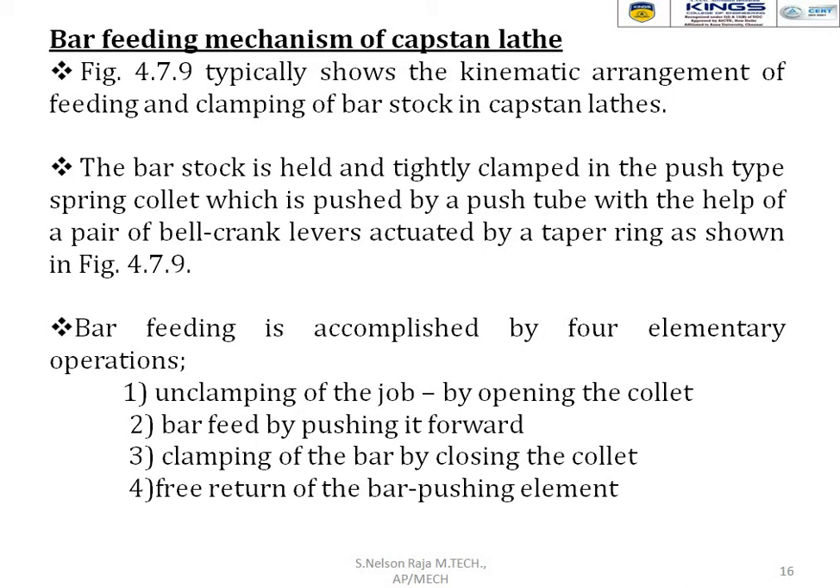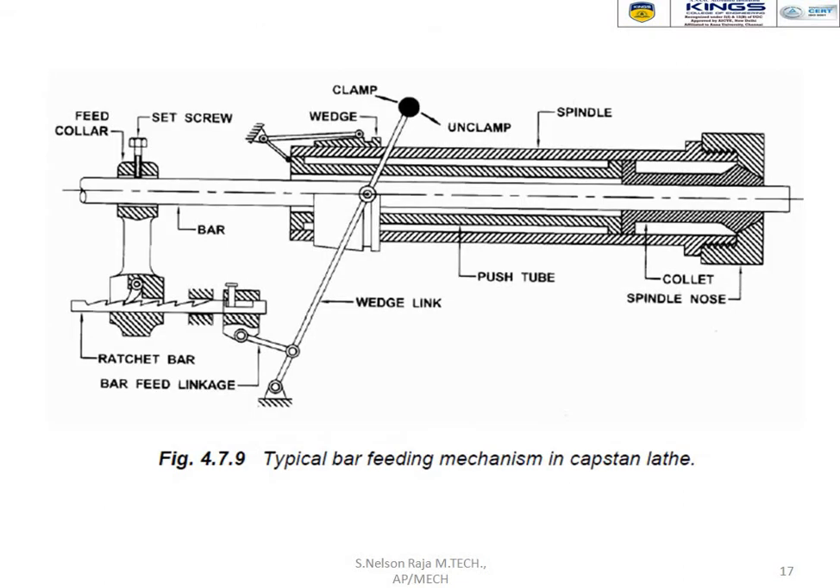So what are the necessary steps of a bar feeding mechanism? Unclamping of the jaw by opening the collet. Bar feeding by pushing it forward. Clamping of the bar by closing the collet. Free return of the bar pushing element. Yes. Typical bar feeding mechanism.